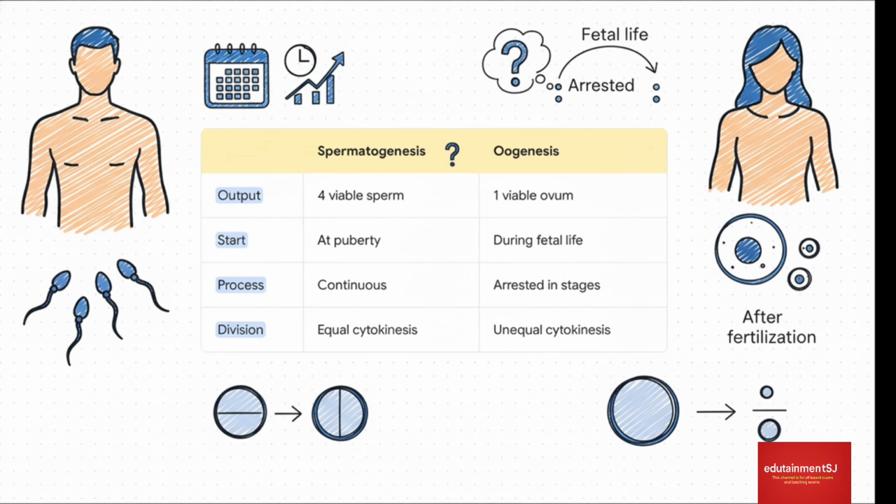Spermatogenesis doesn't start at birth. No way. It kicks into gear at puberty. And oogenesis, it's not completed before birth. It just starts then. It gets paused, frozen in prophase 1, and only finishes the whole process if and when fertilization actually happens. The timelines are worlds apart, which makes statement 2 completely incorrect.